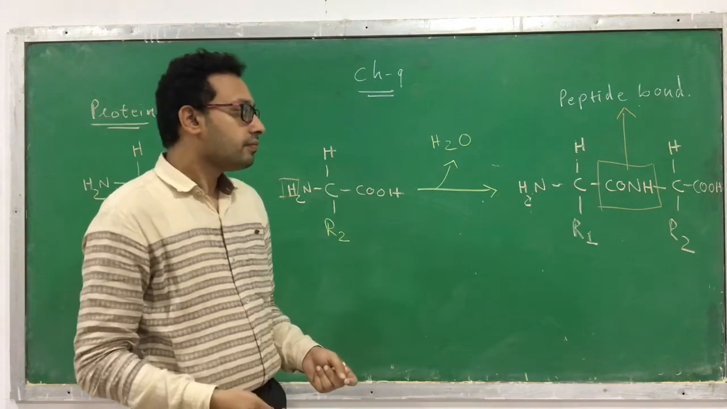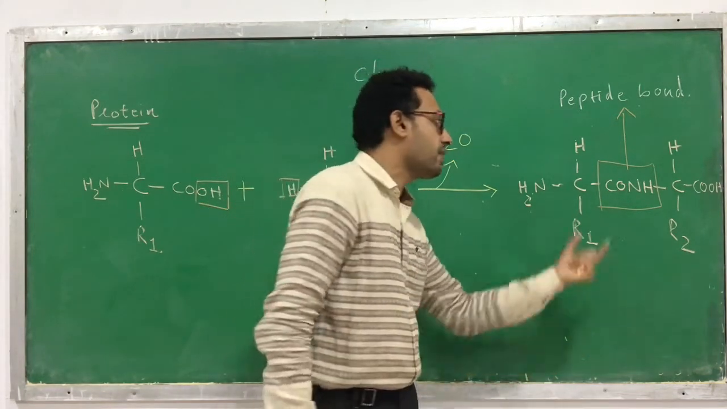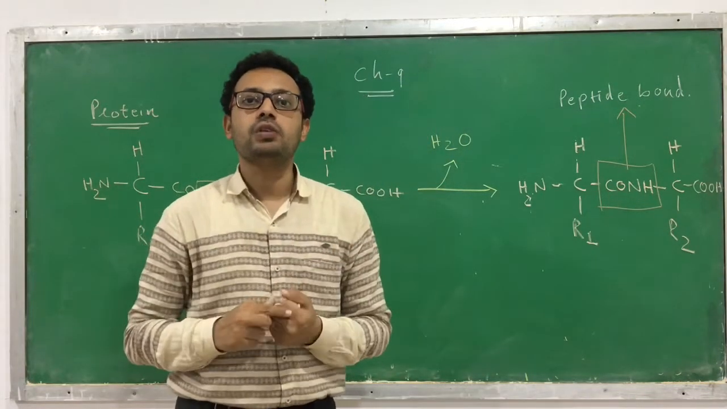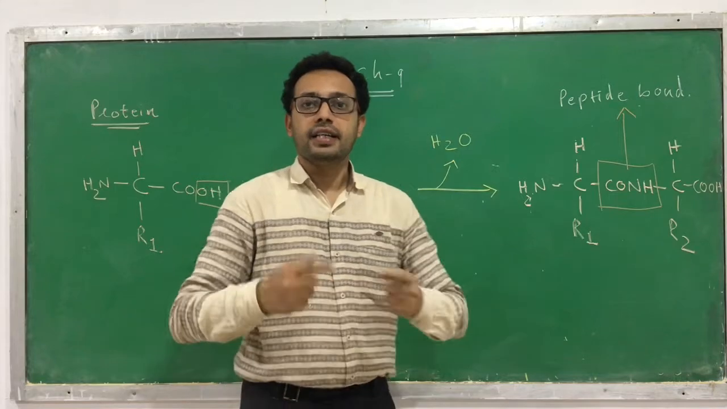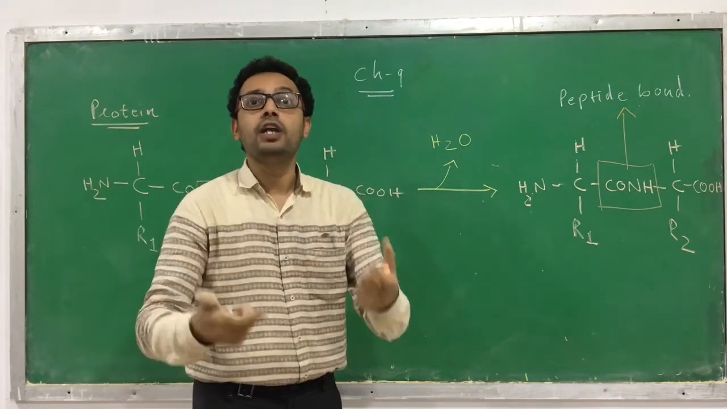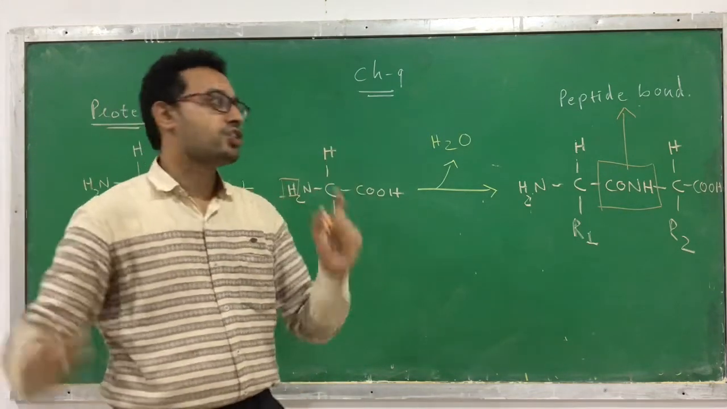Similarly, one more amino acid can attach, because it is not only two amino acids. When two amino acids are attached, we call it a dipeptide. If three, a tripeptide. Many, we call it a polypeptide. So in the structure of protein there is a polypeptide chain.